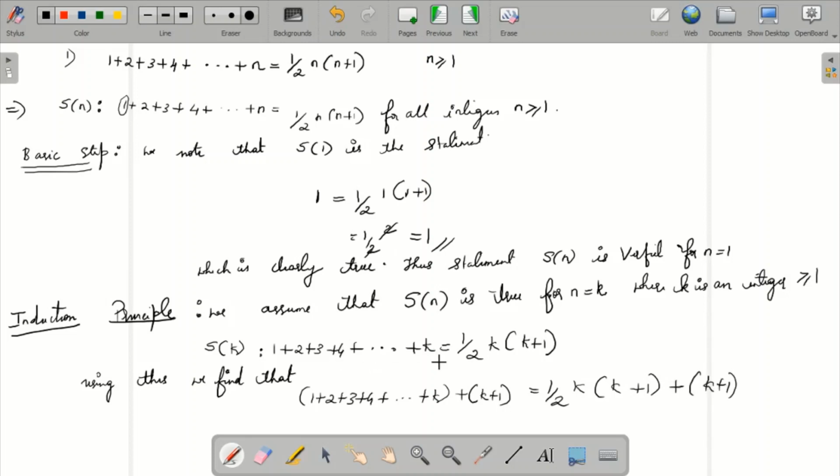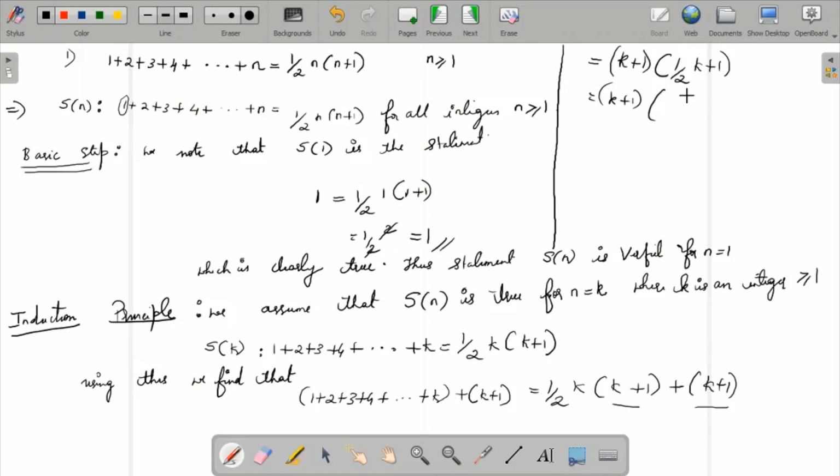So you came to know that here it is k, and you try to prove for k plus 1. Here I got half into k into k plus 1, plus k plus 1. The continuation I will do over here. I'll solve this right hand side. What will we get on the right hand side? This k plus 1 and this k plus 1 is common, so can I take k plus 1 out? I took k plus 1 out, and here it will be half k plus 1.